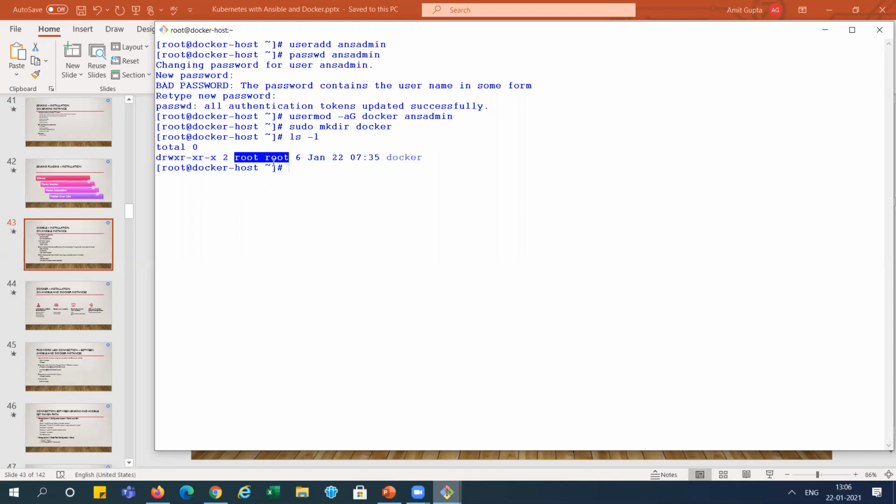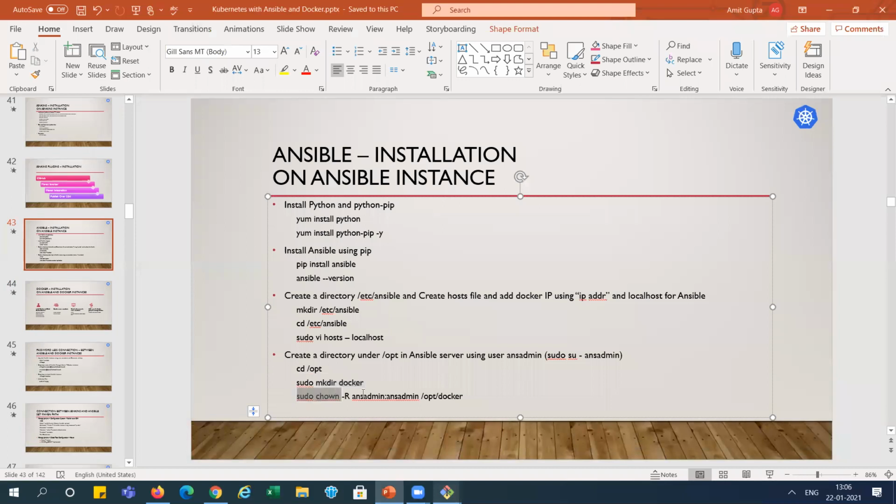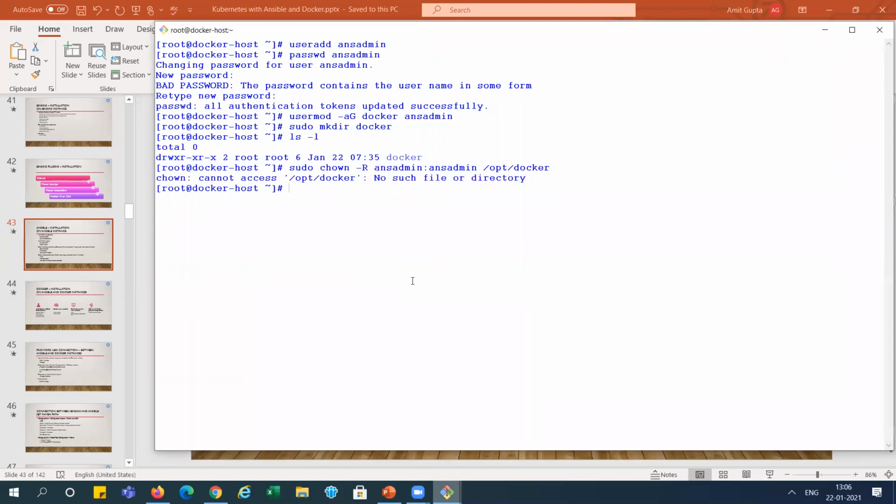So we need to change its rights. We will use the chown command for changing the ownership here. I think, yeah, correct. We are not able to do it from here, so we need to use sudo and run this command.